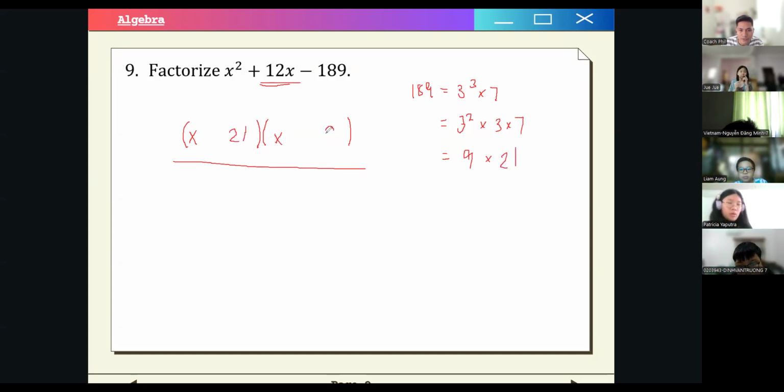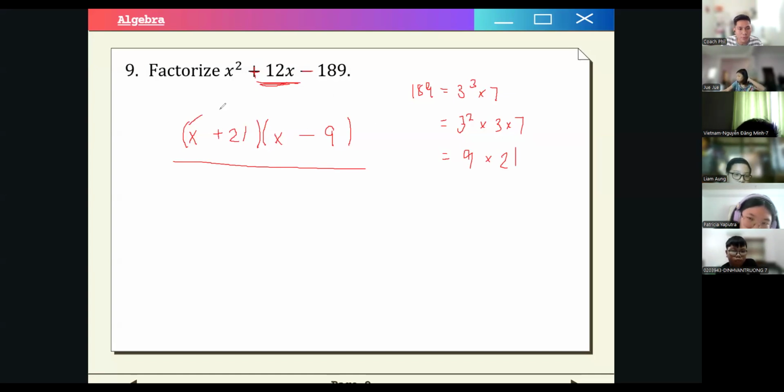So that clearly gives us 12, no? So as you can see, if we use the FOIL method, we will have here 21 times 9 is 189, right? So the two terms here must have different signs, because the product is negative 189. So this must differ in signs, and the middle term has a positive sign. Therefore, the bigger number here must have the positive sign, okay? So this is plus 21 and minus 9.